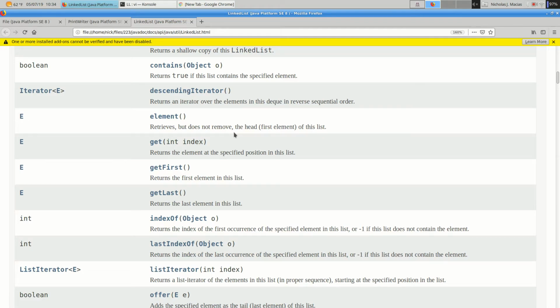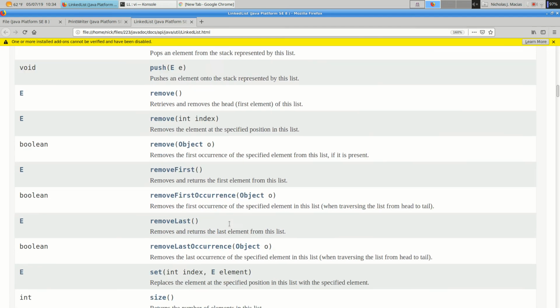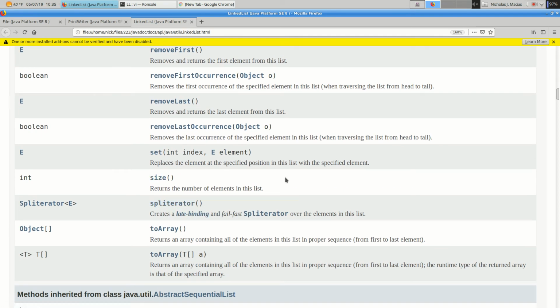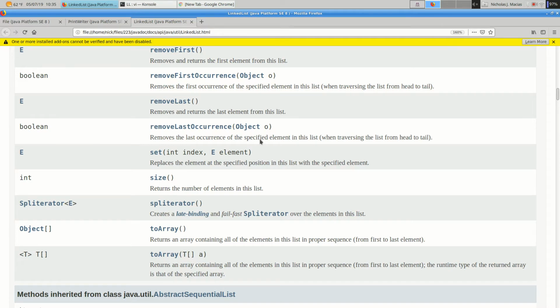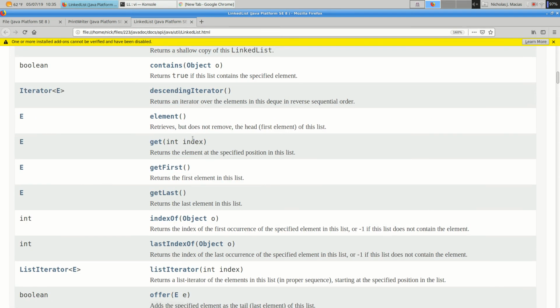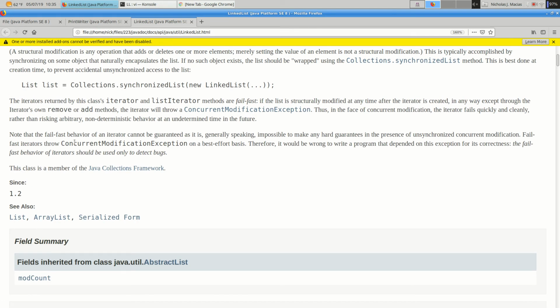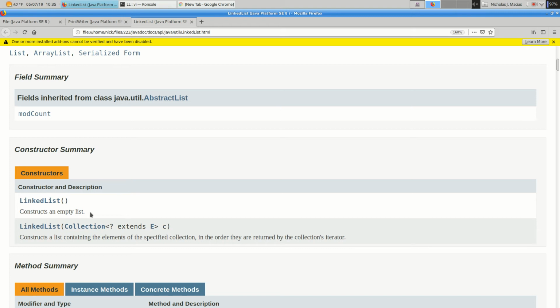So how many elements are there in the list? There's a size method, returns the number of elements in the list. So for i equals 0, i less than ll.size. And then let's get element i. Well, that's just a get method. So we can say get and give it an integer index, and it'll return an object. It's saying E here, right? E is the thing that we used when we constructed the list.